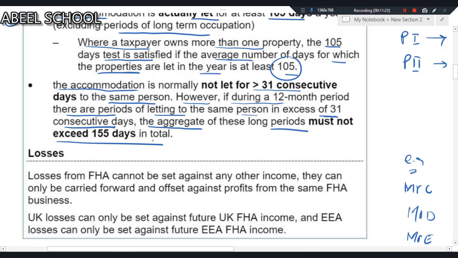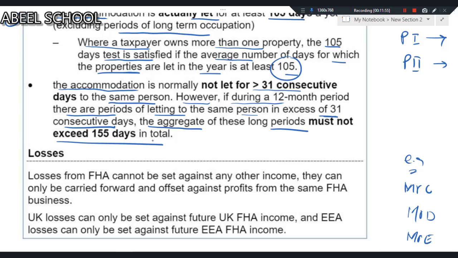So obviously you might be thinking, what if it exceeds? Obviously, if any one of the conditions is not met, then that property is not treated as a furnished holiday accommodation. The benefits of furnished holiday accommodation can only be enjoyed if all the furnished holiday letting conditions are met. Even if a single condition is not met, then that property will not be treated as a furnished holiday accommodation, it will be treated as a normal property.